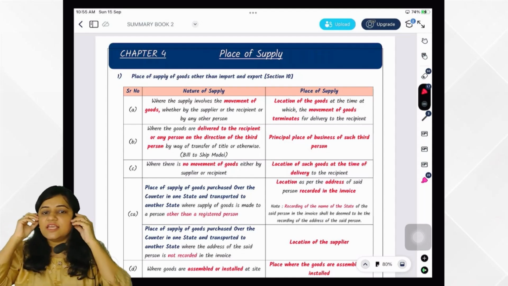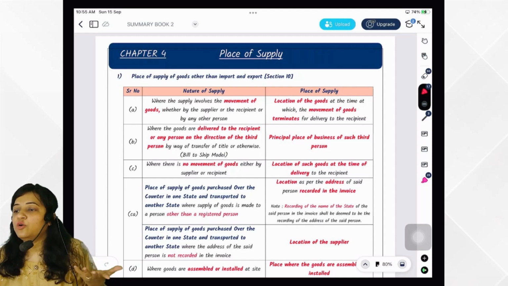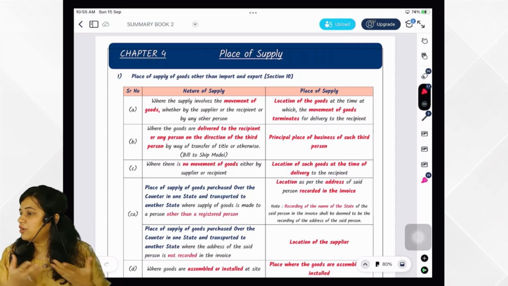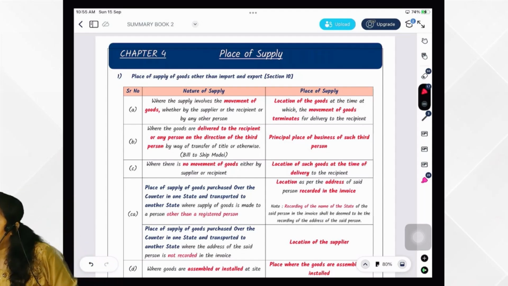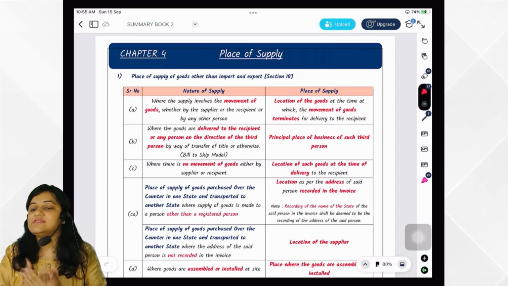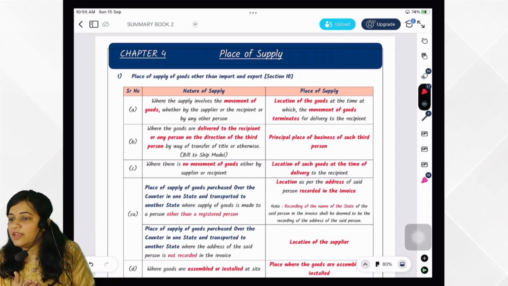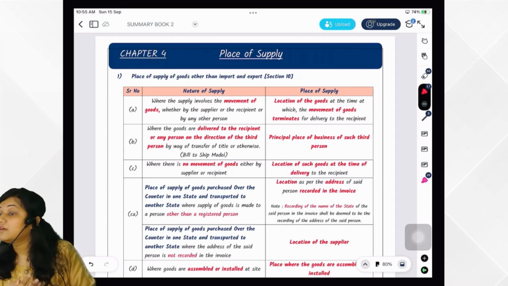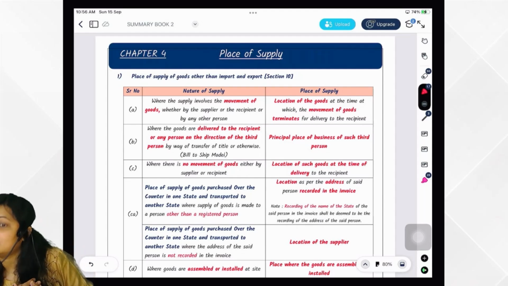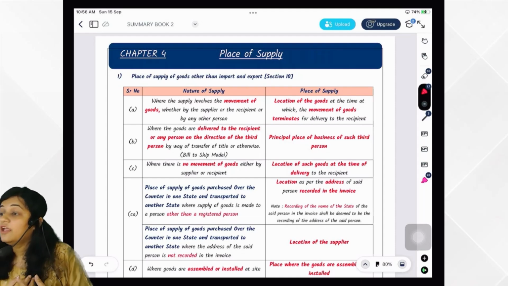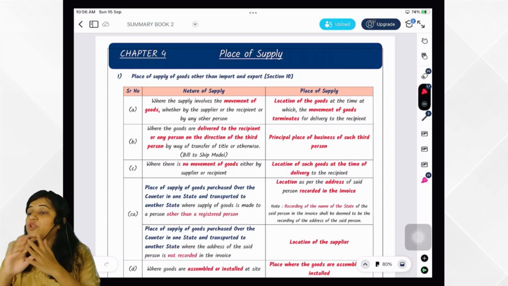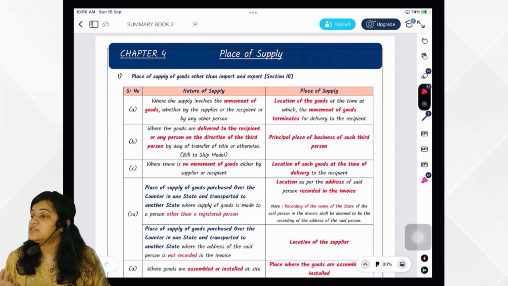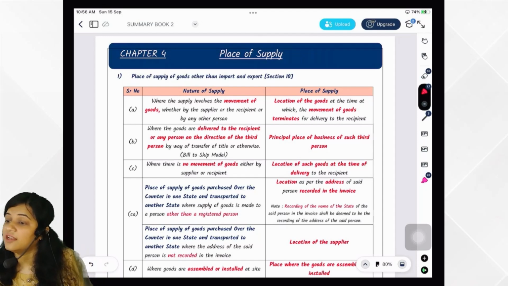To charge CGST or IGST, how do we know if the location of supplier and place of supply are in the same state, same union territory, or what? Same state or union territory, then it is intra-state. If it is in two different states, two different union territories, or one state and one union territory, then it is interstate.